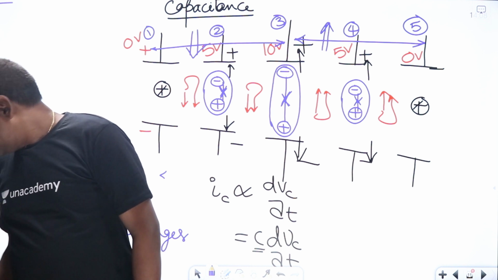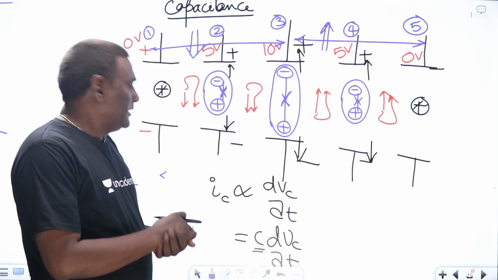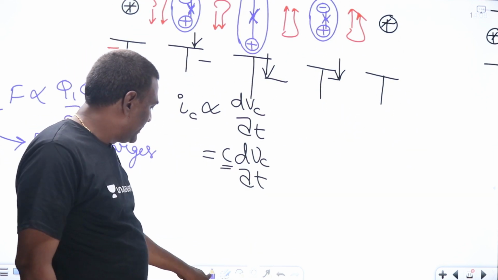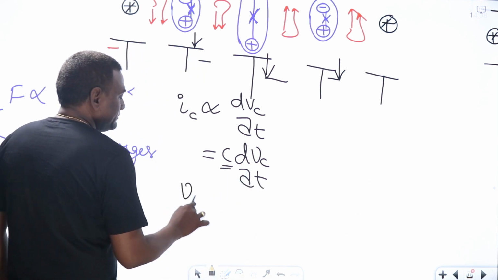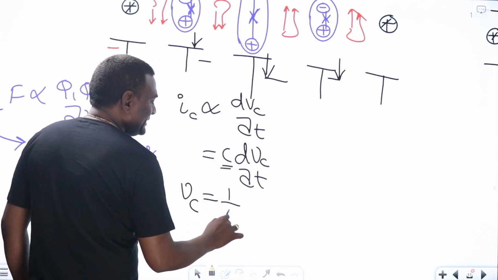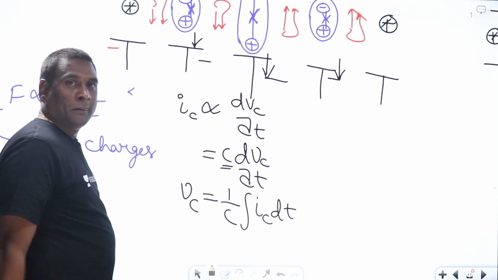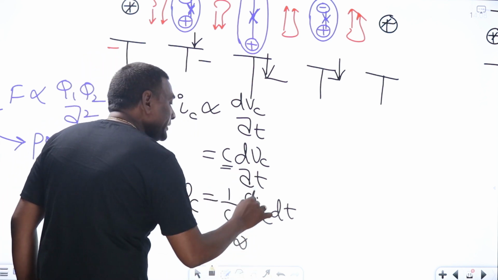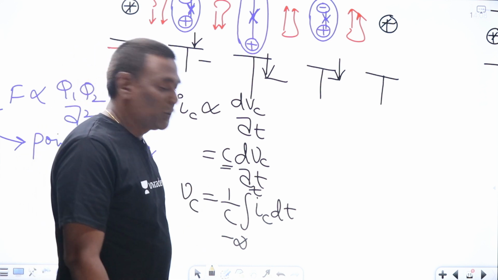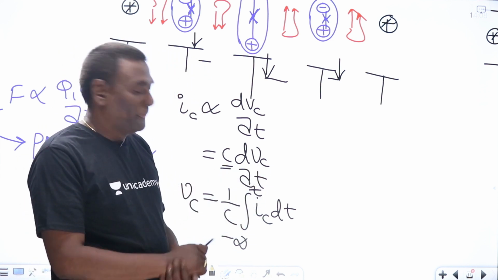Now, next thing is, let us extend from this formula. If I think of this formula, now VC is going to be how much? 1 by C integral IC dt, right? Now, time limits. Should it be from minus infinite to t or 0 to t? In order to understand that, we should do some more analysis.